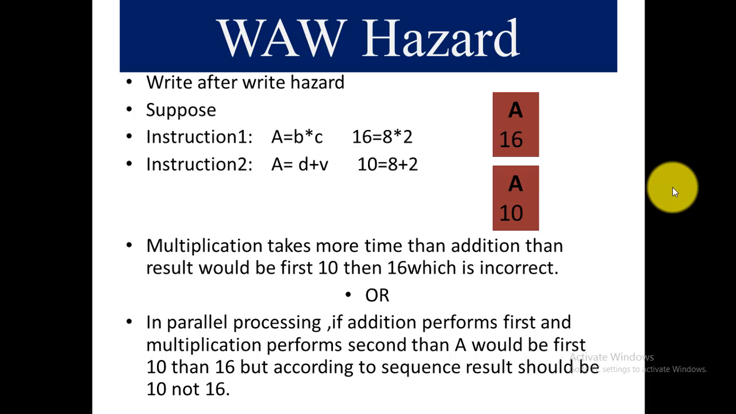So that leads to incorrect calculations. Or in parallel processing, when we perform parallel executions, if addition performs first and multiplication performs second, then a would be first 10, then 16. But according to the sequence, first should be 16 and then 10. There are different scenarios in which addition performs first and the first value of a is 10, and then when it performs the second instruction, that output is 16. So this leads to miscalculations. So this is the WAW hazard, or write after write hazard.